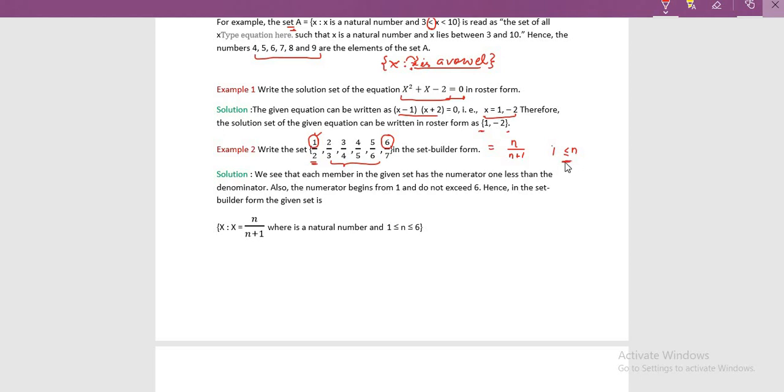So n must be greater than or equal to 1, and it must be less than or equal to the last number, 6. So the set is n by n plus 1, where n is a natural number and n lies between 1 and 6.